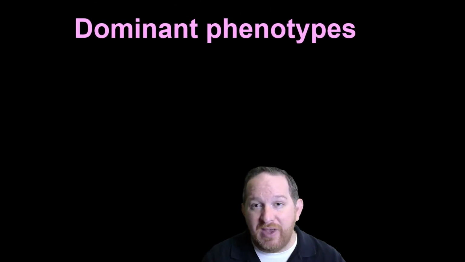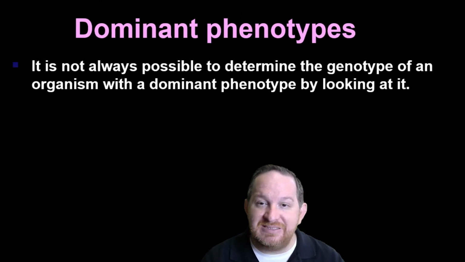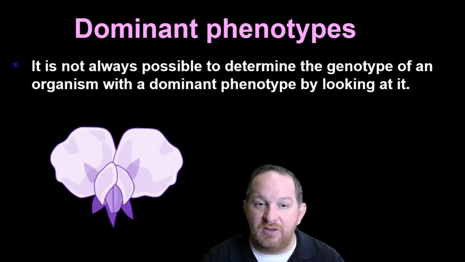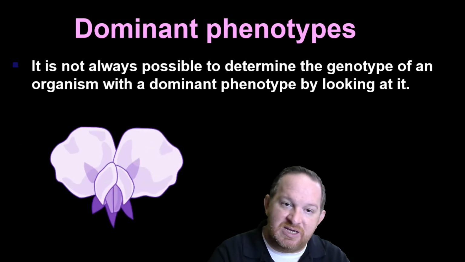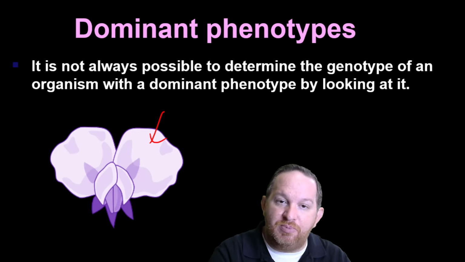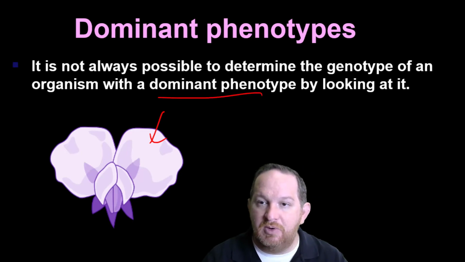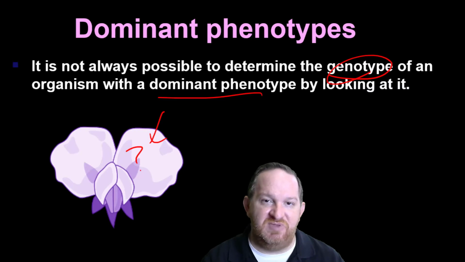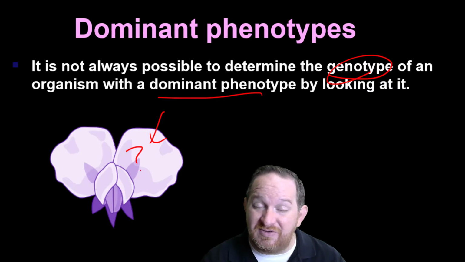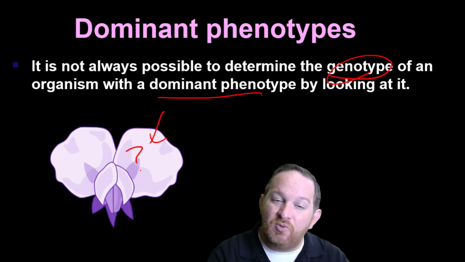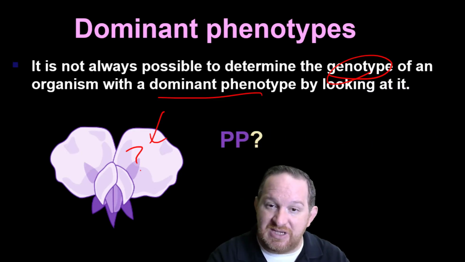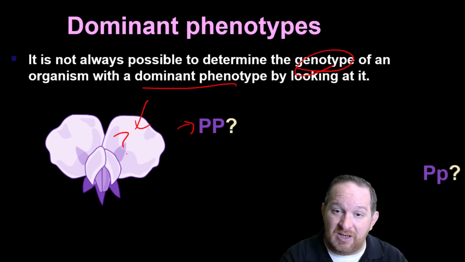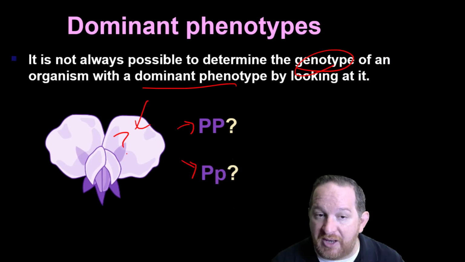So now we come to a problem. Let's say that you're given a purple flower and someone says, okay, we know purple's dominant, that's the dominant phenotype, but what's the genotype? Why don't you think about that for a minute? What's the genotype of that? Can you tell? Well, it's hard to tell just from looking at it, but really it's got to be one of two choices, yeah? Is it homozygous dominant or is it heterozygous? It could be either one.